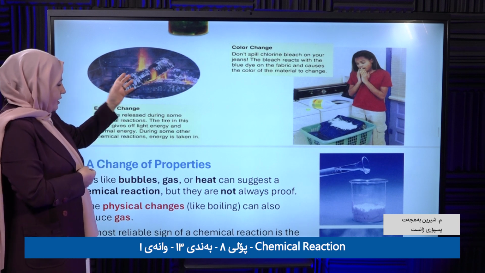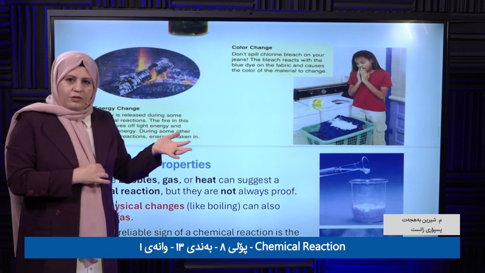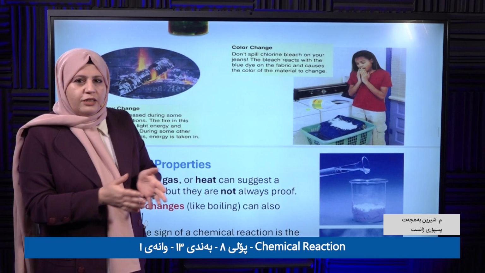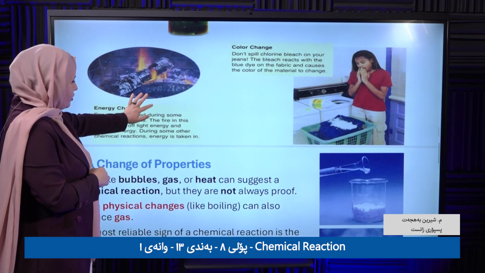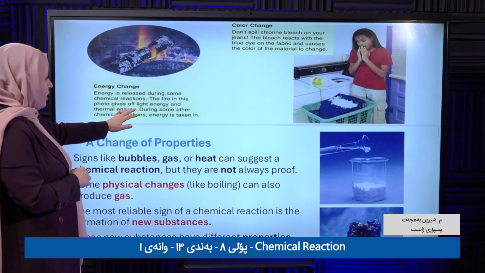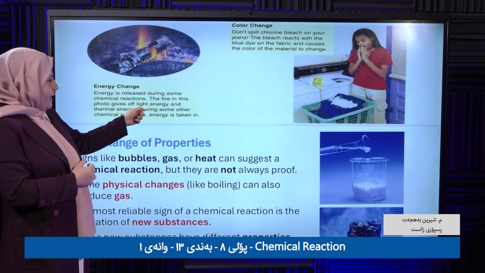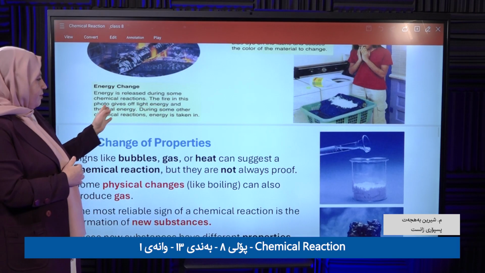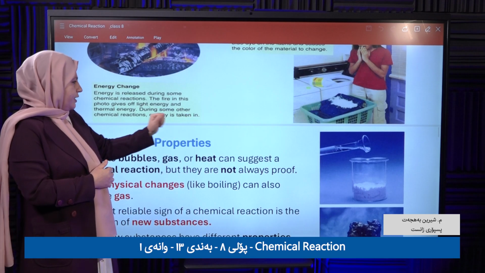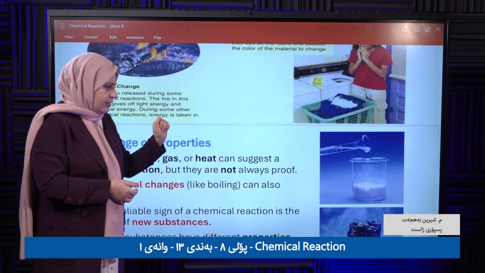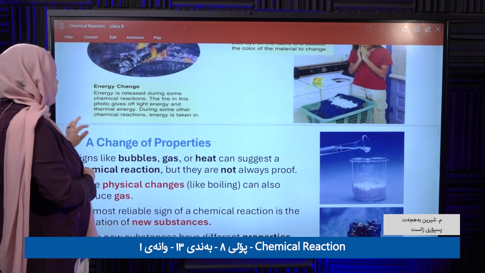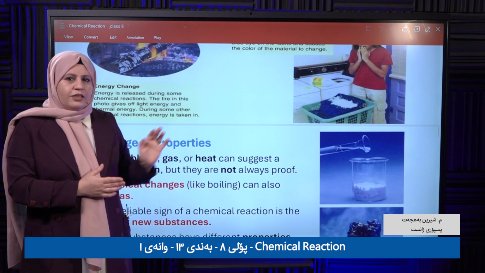Now we are going to a picnic and we make barbecue. We burn the trees, right? They give off light and thermal energy. During some chemical reactions, energy is released. Clear? That's all about some signs of chemical reaction.